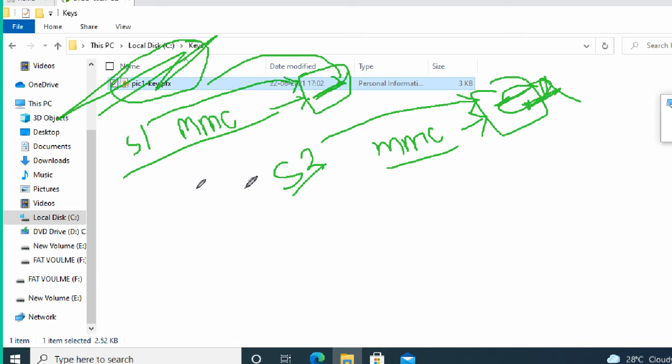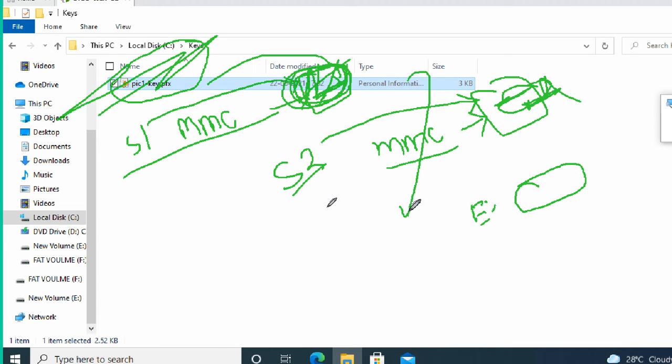This is for understanding how keys work. In case you lost the key in your MMC, where is the actual data? My encrypted file is in E drive. For example, my C drive is formatted. My C drive is formatted, which means obviously I lost the key. So then I can get this key from backup. I can get this key from here.